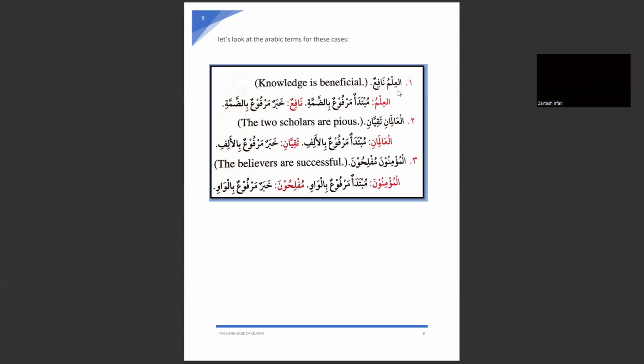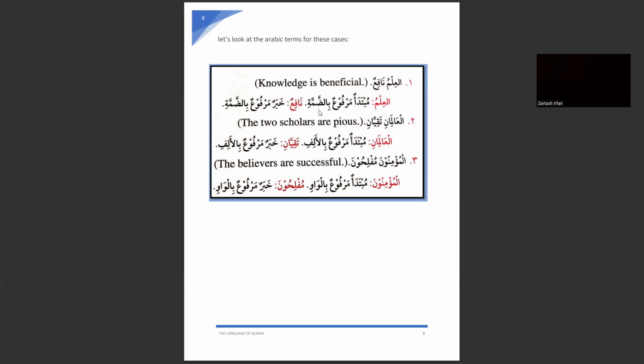Mubtada is always definite, khabar is always nakira. Here, al is showing us that the mubtada is definite, and here the tanween is showing us that it is a nakira noun, a descriptive noun. Al-ilmu nafi'un. So what is ilmu? Now, let's see some Arabic terms for this definite mubtada. Al-ilmu.